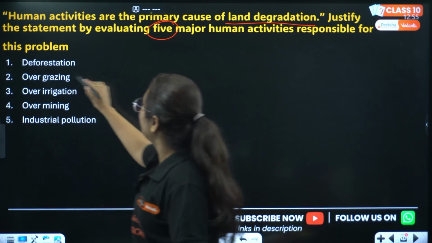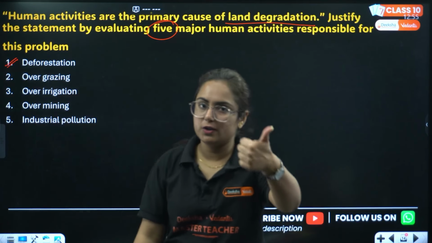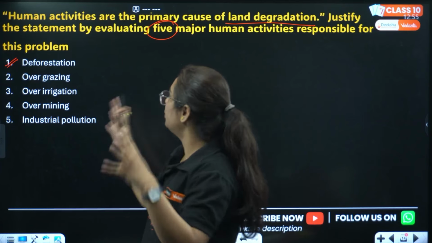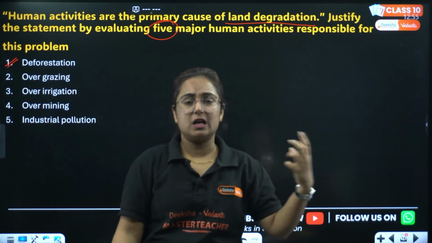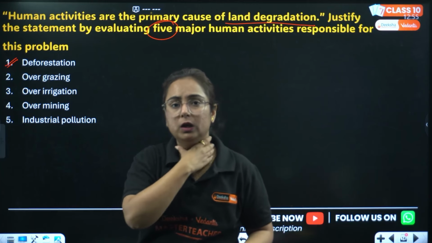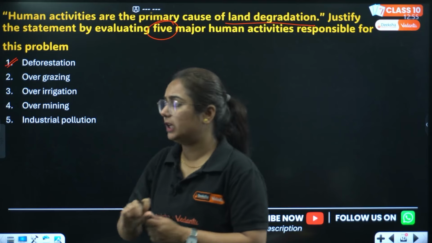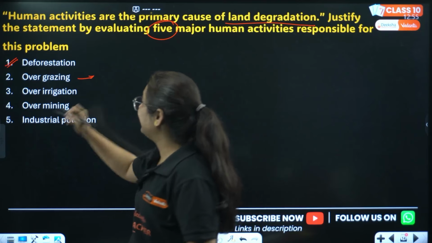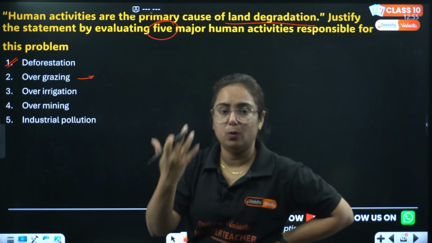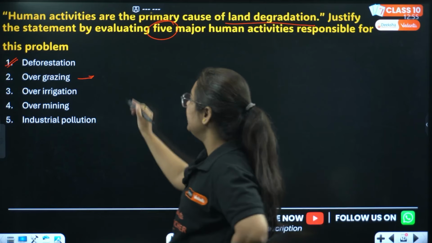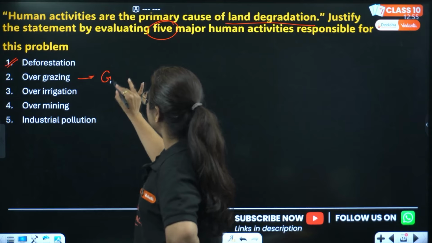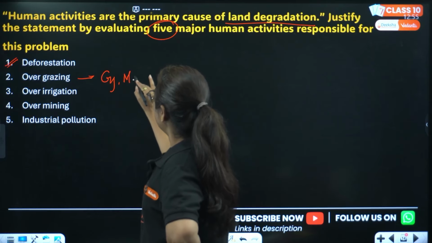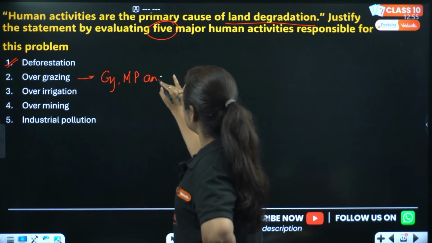And here, the first thing is deforestation. We know that it is the major human activity which is responsible for land degradation. Forests are cut down, the soil is not held, and many more such things. Then we know about overgrazing, right? Because of overgrazing, land is degraded. The regions which are majorly affected by overgrazing are the states of Gujarat, Madhya Pradesh and Maharashtra.